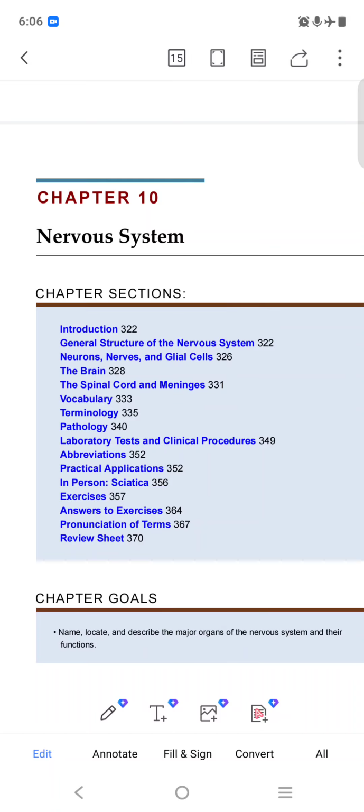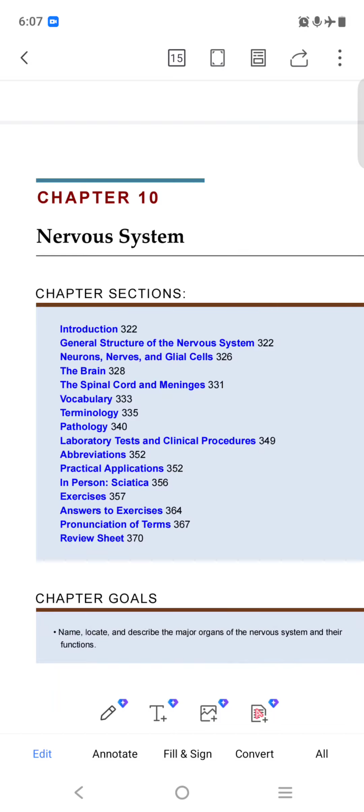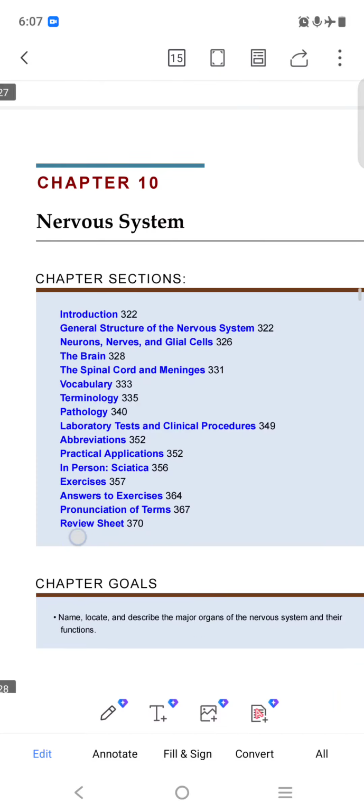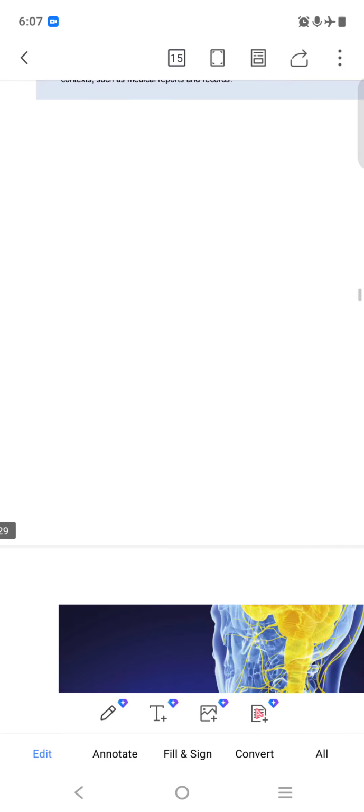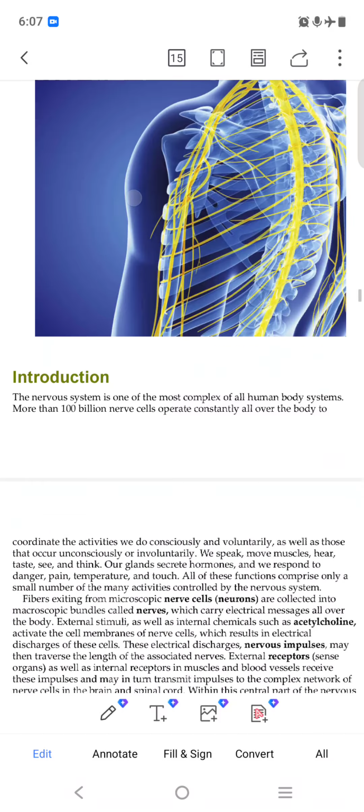So today we will see chapter number 10, nervous system. In this we will see introduction, then general structure, nervous system, neuron, nerves, glial cells, spinal cord, meninges, and terminologies, all these things. This is the basic structure of our body.